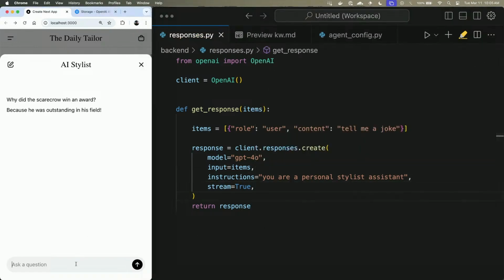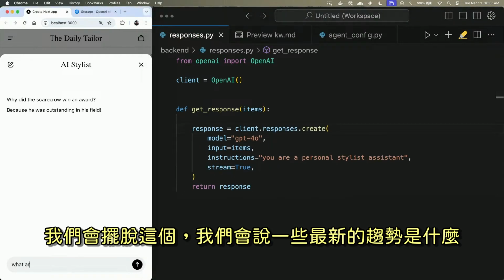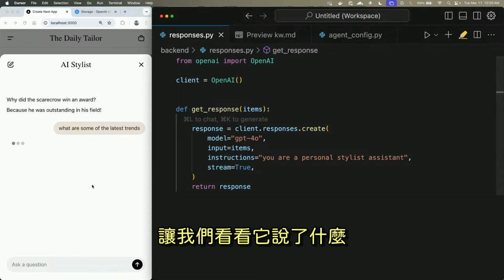And we'll get rid of this, and we'll say, what are some of the latest trends? The joke's in the context. Let's see what it says.